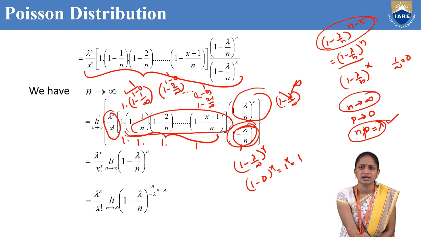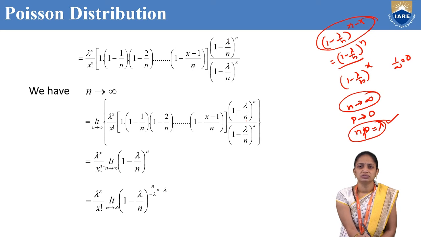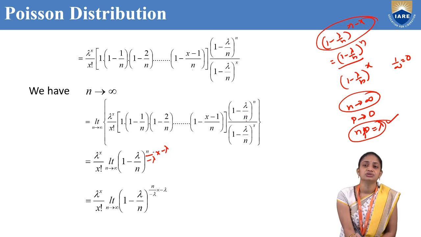So the remaining term is the limit as n tends to infinity of 1 minus lambda by n whole power n. Okay, now coming to this step: lambda power x by x factorial, limit n tends to infinity, 1 minus lambda by n whole power n. Here I am multiplying with minus lambda and dividing with minus lambda.